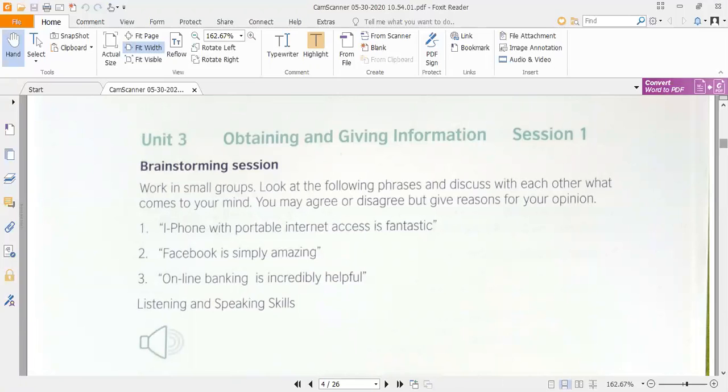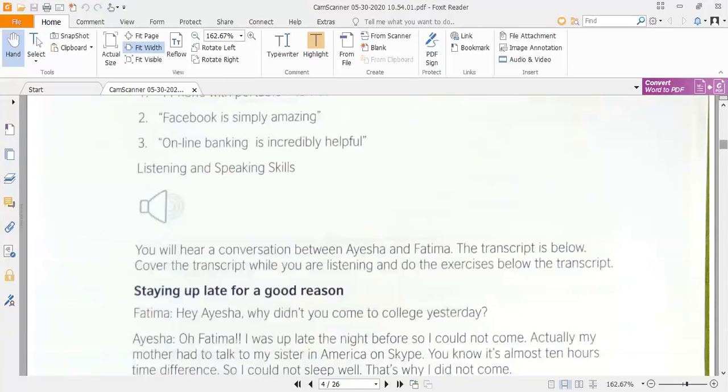Actually, this complete unit is about information and technology and its different sources, how those sources have changed our lives, and how we are getting different types of advantages and disadvantages from those sources of information and technology.